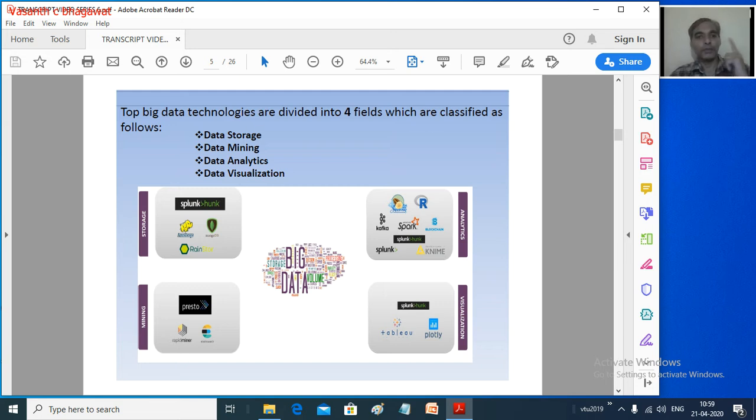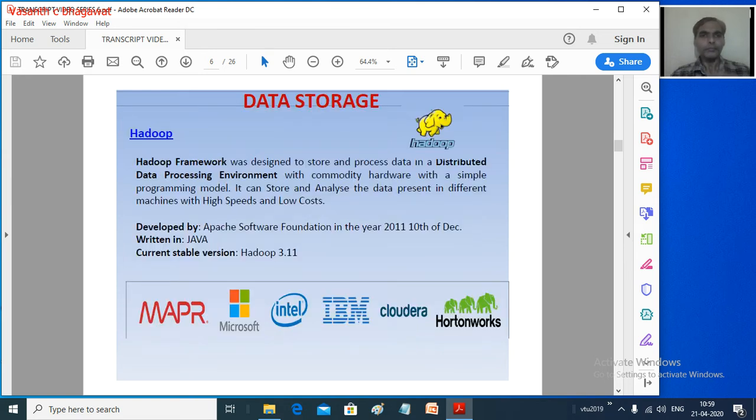We'll go into them one by one and see what all the technologies are there in data storage. When you are talking about mining the data, what are the top technologies we have right now. When we go for data analytics, what we have, and for data visualization, what we are having. We'll start with the data storage, that means how you are going to store the data. And one of the top and most popular technologies used is Hadoop.